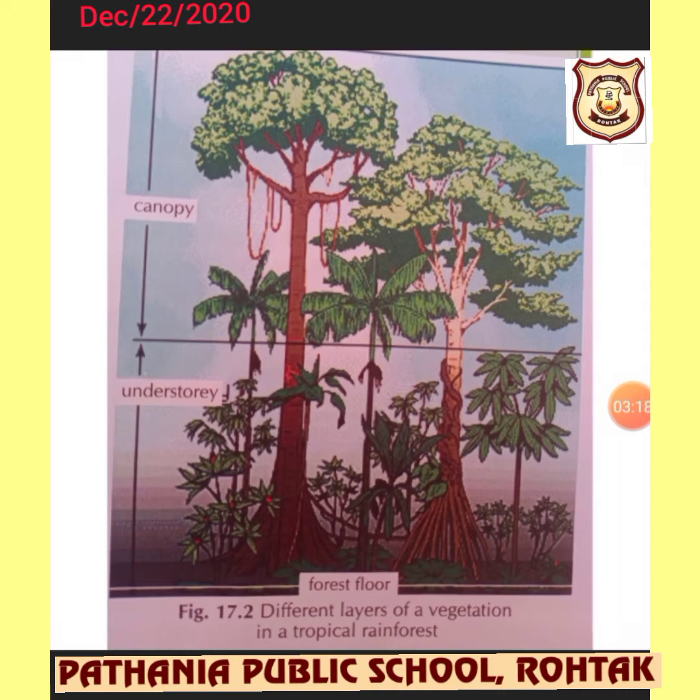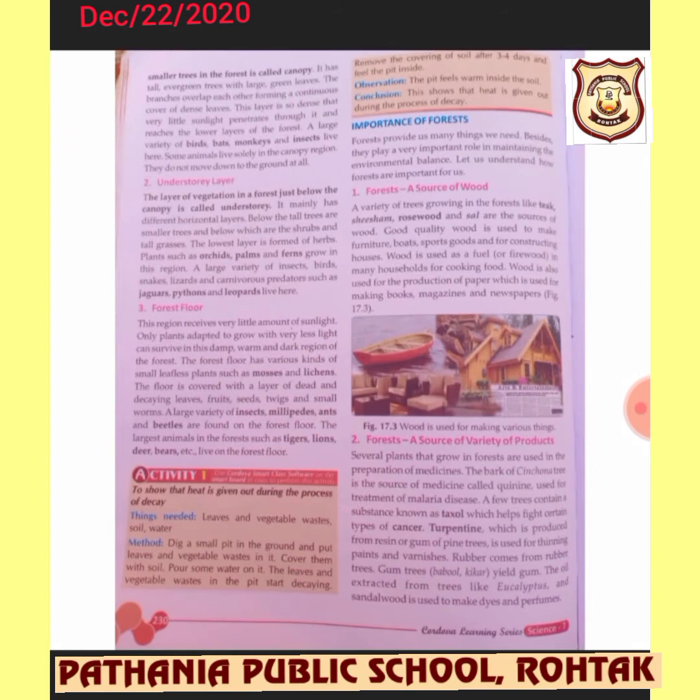Let's continue with this topic. The layer of the vegetation in the forest just below the canopy is called the understory. So you have to learn this definition. After that, it mainly has different horizontal layers. Below the tall trees, there are smaller trees, and below which there are shrubs and tall grasses.